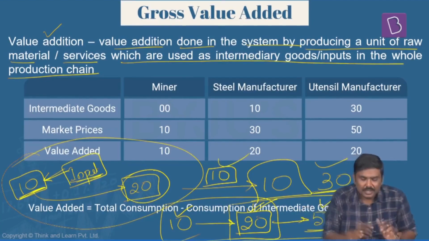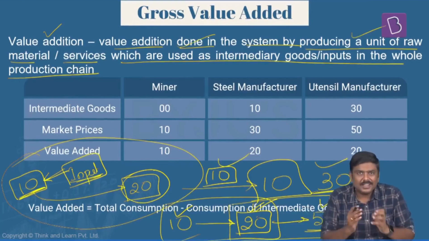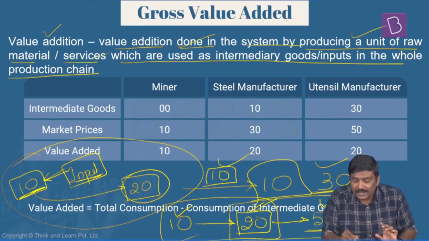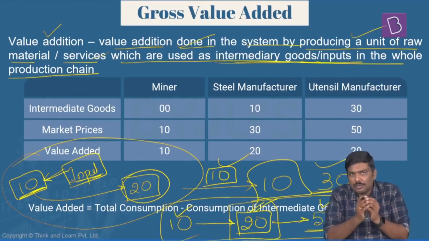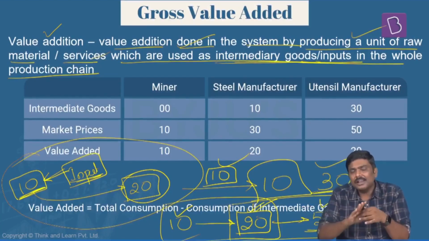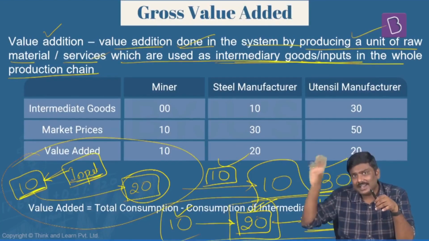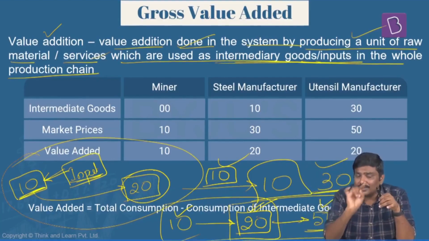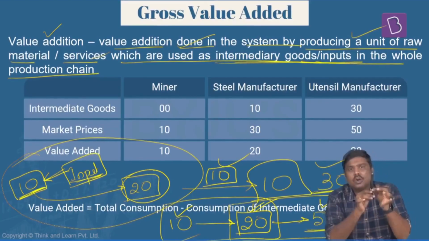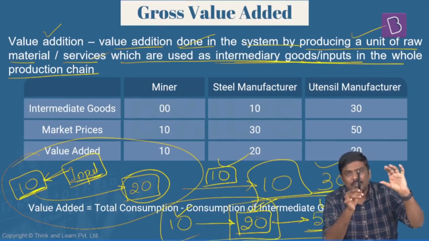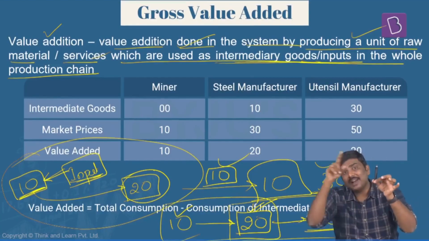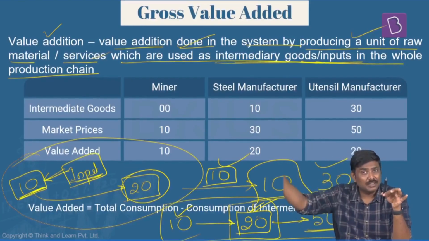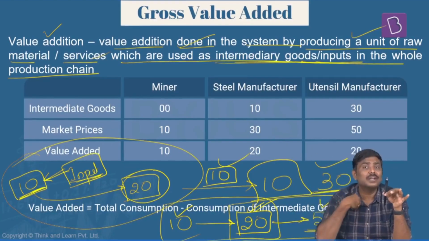Is it okay? So value addition is generally done in the system whenever there is a production of a unit of a raw material or a service which are used as intermediary goods or inputs in the whole production chain. At every step, until the good or service is sold to the final consumer. What do you mean by final consumer? Final consumer is the one who will use the good, who will consume the good, right? For example, this particular pen, raw material will be supplied by one person. There will be a company which will manufacture it. This particular company will sell the pen to another company that will market it in the market. I will go and purchase that particular pen in the market. I will use the pen. I will become the consumer here.